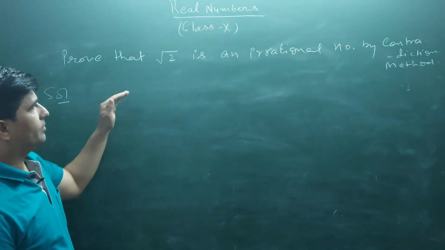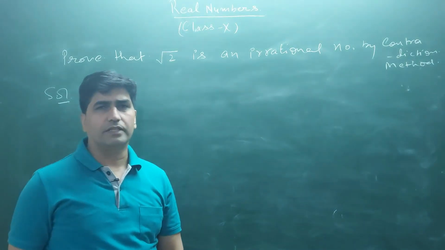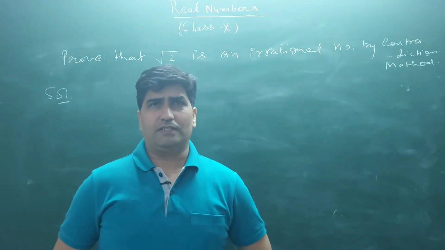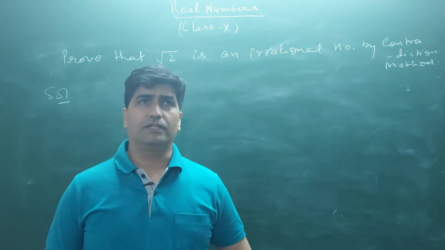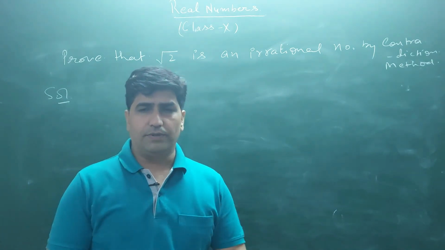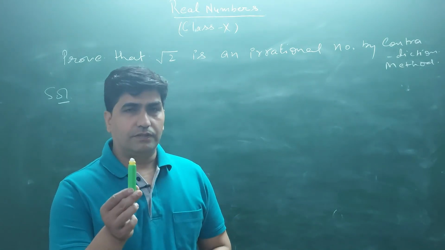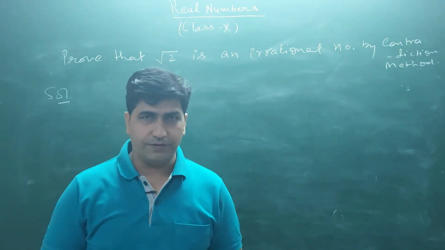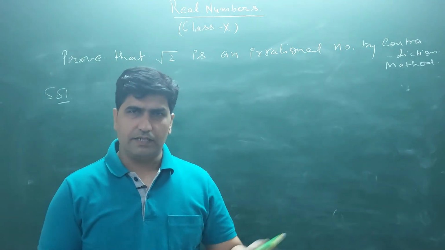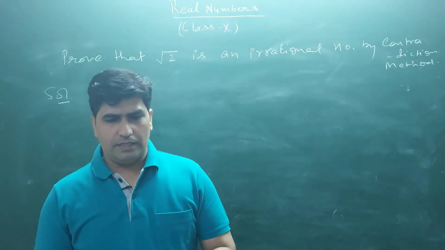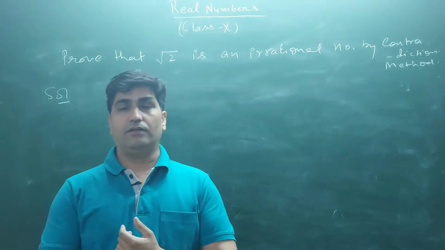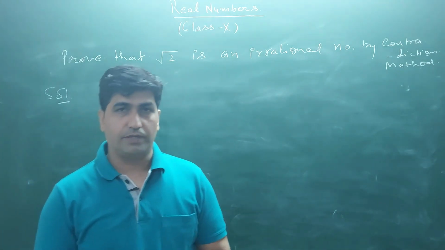What is contradiction method? Before I start this, let me discuss one thing with you. I am taking one very simple example. Suppose I have a pen, right, and I lost it somewhere. Means in yesterday class I lost it. Then next day when I go to class, I ask, I lost my pen.